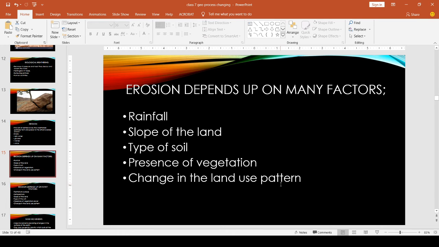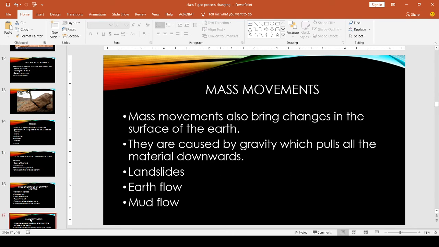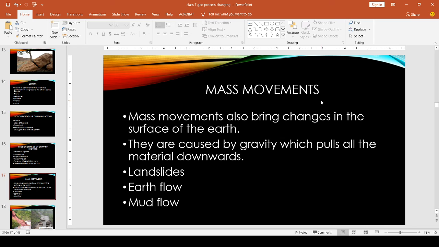Then the third external process, mass movement. What is mass movement? Mass movements also bring changes in the surface of the earth. How? Mass movement is caused by gravity, which pulls all the material downwards.